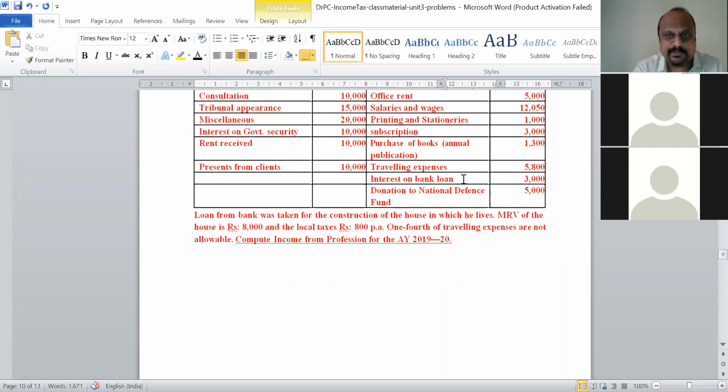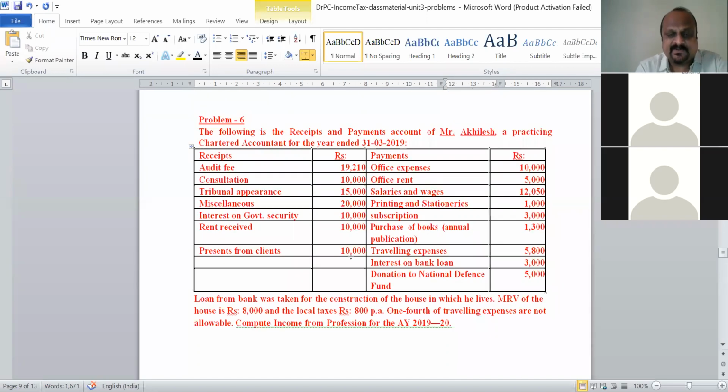interest on bank loan. He has paid some interest on the bank loan, 3,000 rupees. Now let us see whether anything is given for the adjustments. The loan from the bank was taken for the construction of the house in which he lives. The interest is not for the business or profession purpose. He took the loan for construction of a house, and he has paid interest on it. So this interest on bank loan we cannot consider here.